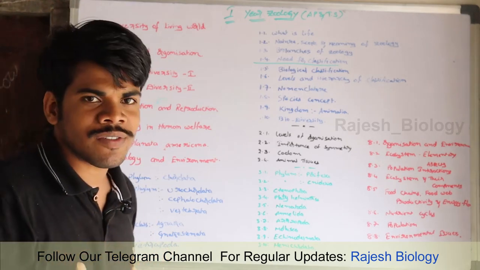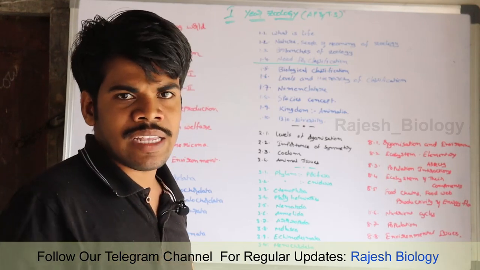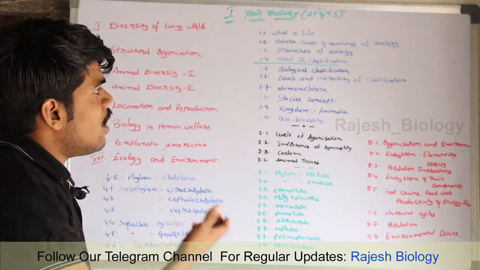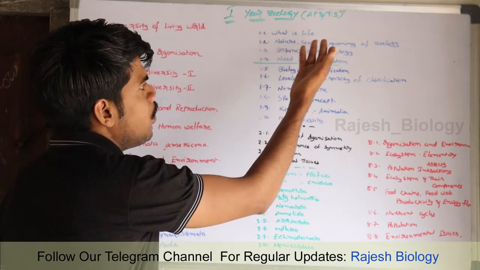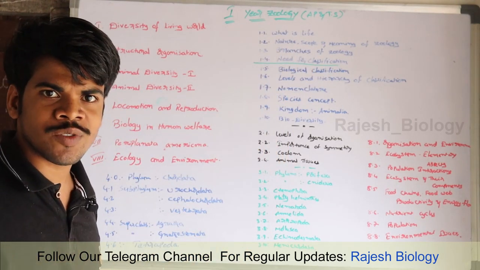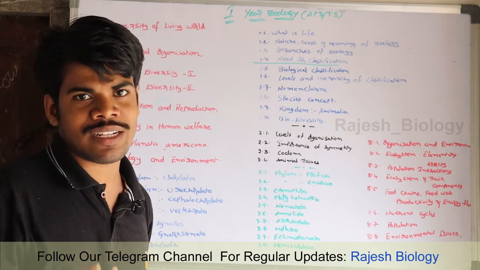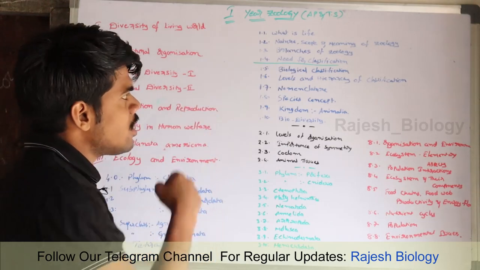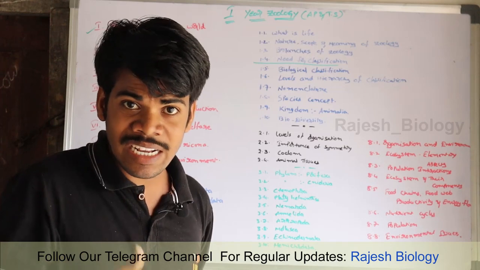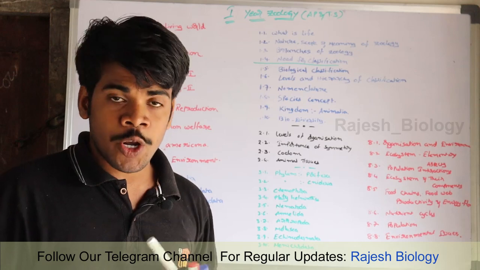Very interesting. What is life? Life is the defining property of all the living things. It is one property of us. And next one, nature and scope and meaning of zoology. We are going to discuss the nature of zoology and meaning of zoology. Actually zoology is the branch of science which deals with animals. Okay, and branches of zoology. Zoology is a branch of biology, and zoology itself has several branches: genetics, physiology, and anatomy.